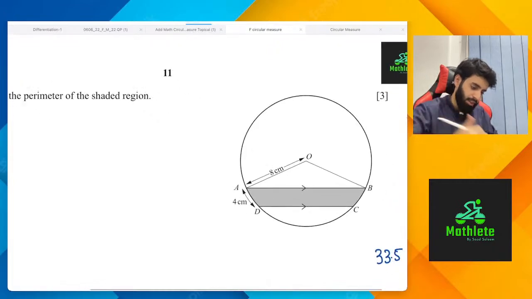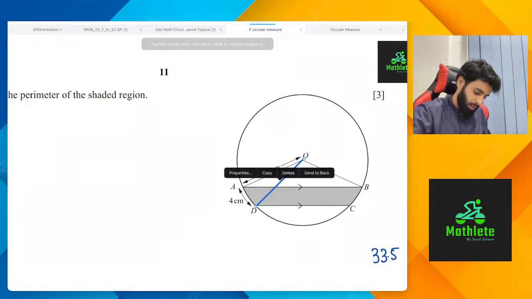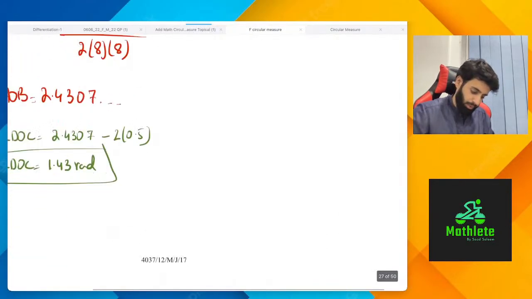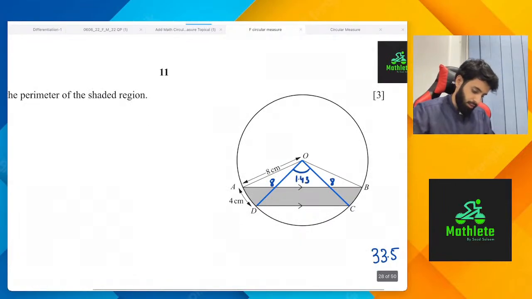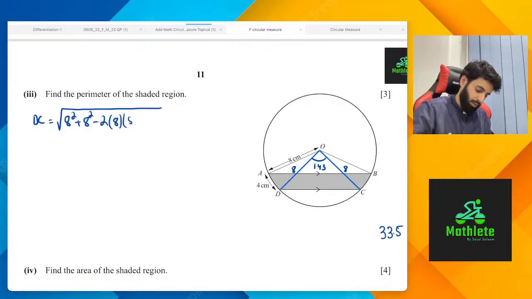DC length, yeah, we'll have to calculate DC length, and the good thing about the question is it has made us do all the hard work. It has made us find out all that we had to in order to calculate DC. So the radius is still 8. This is 8, this is 8. This angle we just worked out to be 1.43. So DC is going to be equal to square root of 8 squared plus 8 squared minus 2 into 8 into 8 into cos of 1.43.